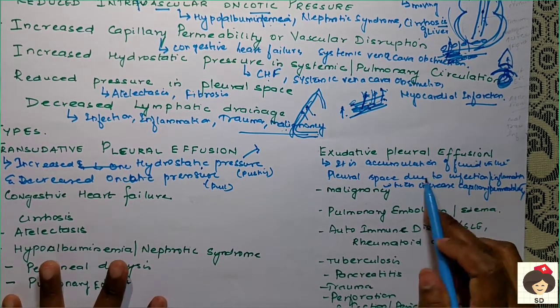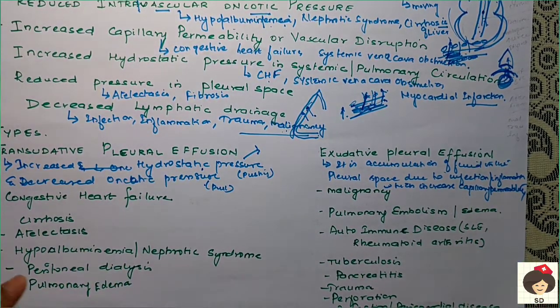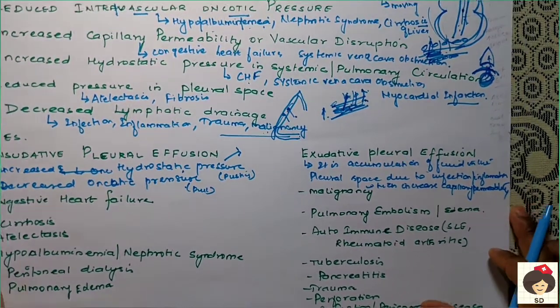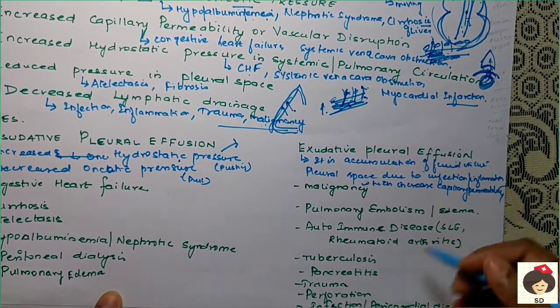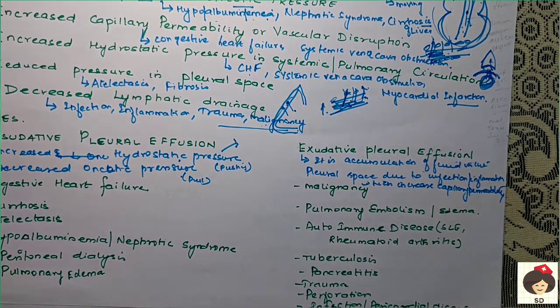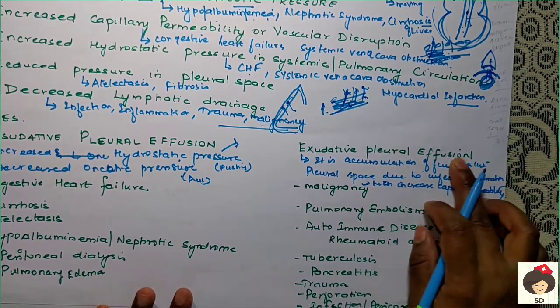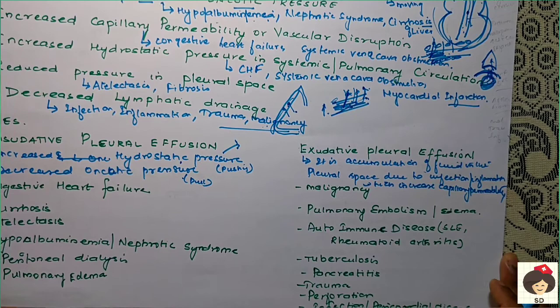In case of inflammation and infection, there is increased permeability of the blood vessels, because of this the cells become loose and the fluid will go outside. That is called exudative pleural effusion.